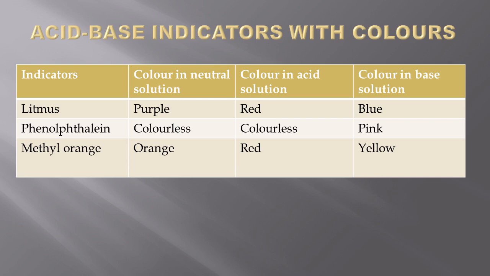Similarly, phenolphthalein gives colorless in neutral solution, colorless again in the acidic solution, whereas in basic solution, it gives pink color. Methyl orange, when it is added to neutral, gives orange color. In acid, it gives red color. In base, it gives yellow color.